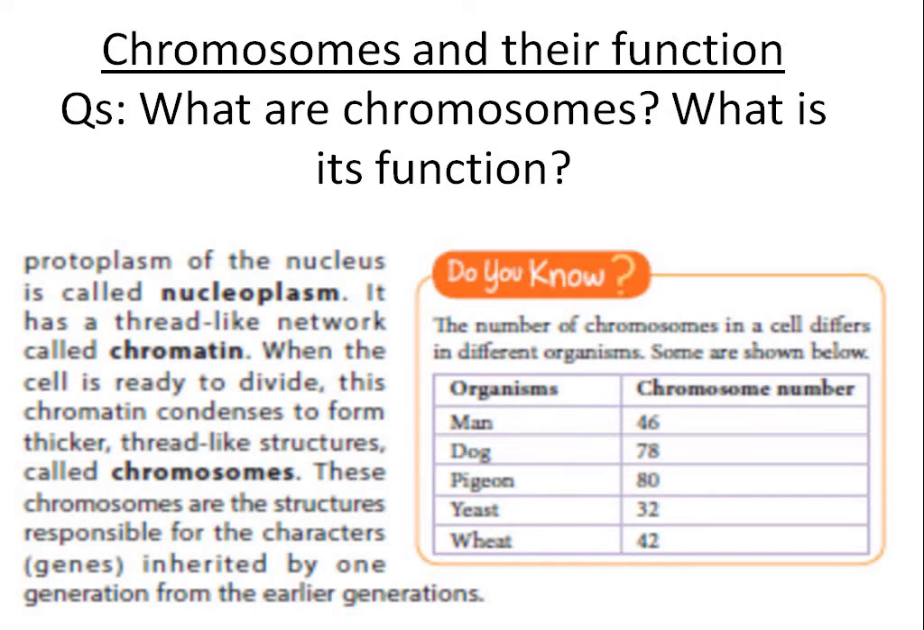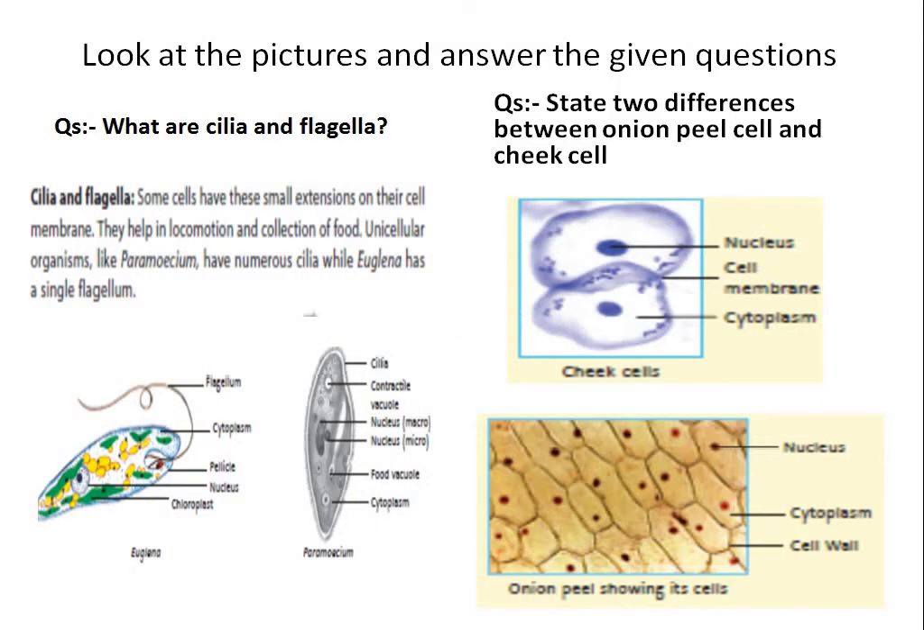So now, after this, one more topic we have to learn. Look at the pictures and answer the given questions. What are cilia and flagella? These are in your book. They are not cell organelles. The cilia and flagella are actually not cell organelles.